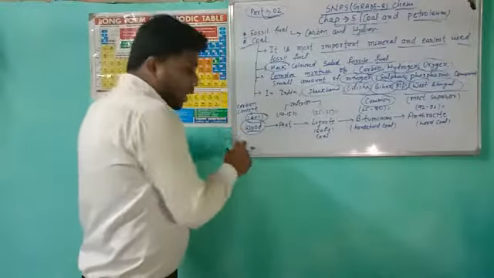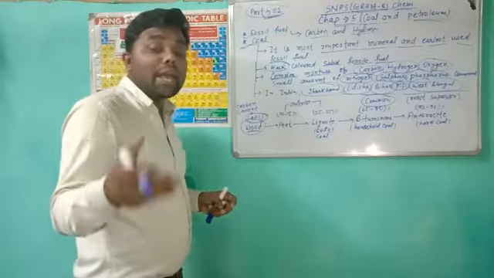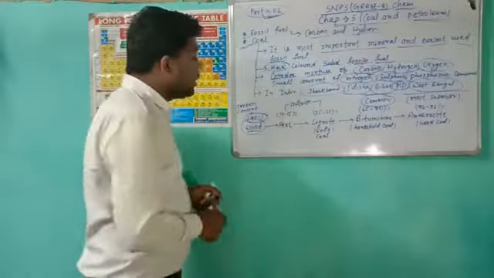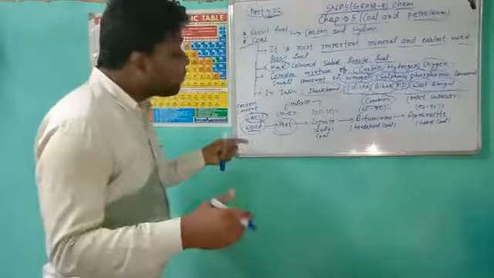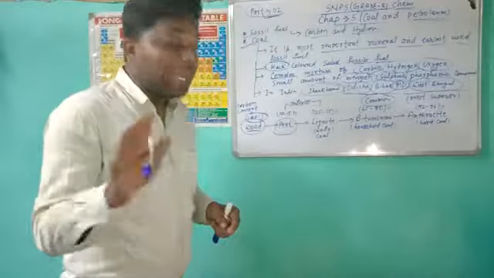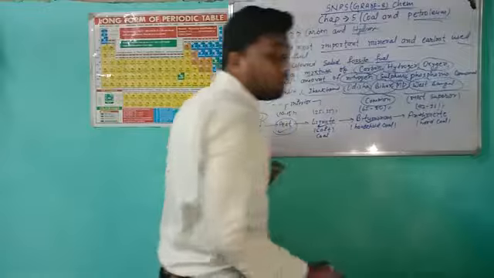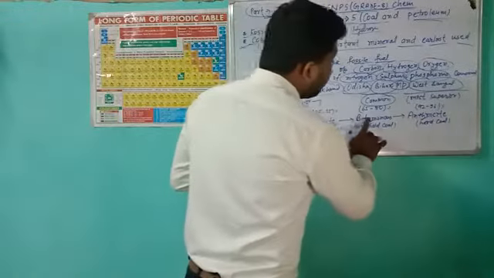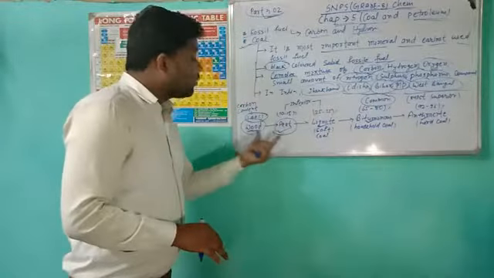After that, under the high pressure, high temperature and absence of air, not presence, absence of air, it converts into peat. This is a type of coal. There are 4 types of coal in which peat, lignite, bituminous and anthracite are involved. Here the wood converts into peat.